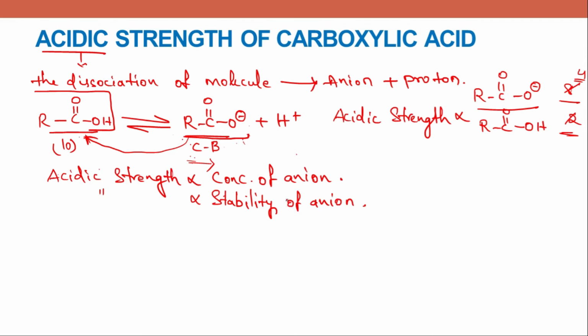If the anion is stable, then only the concentration of this anion will be greater. If that is not stable, then it will turn into the substrate molecule and ultimately the concentration of anion decreases. So when the concentration of anion is more, the acidic strength is more, and the stability of anion will be more. So we'll see how electron withdrawing group is stabilizing the acid.